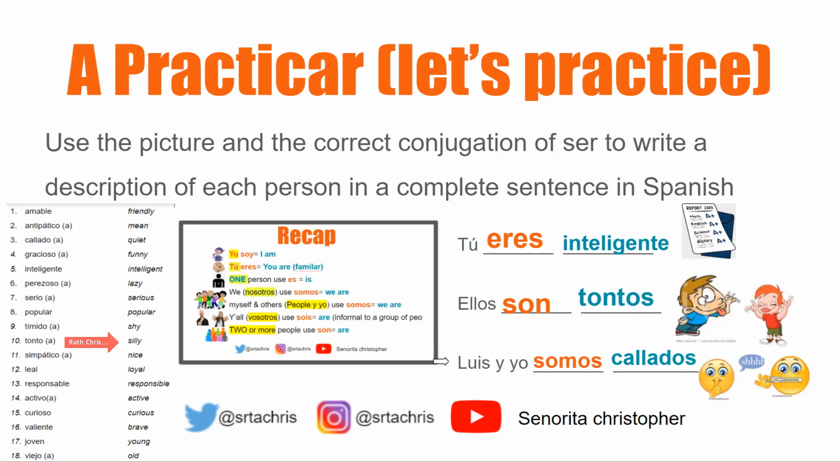Okay, so our next example, we have Luis y yo. Now remember, we talked about this. Whenever you have a person's name and yourself, remember yo means I, so we're saying we did something. I'm talking about we did something. I'm including myself in the group. Myself and others, person's name y yo, we use somos. And then on our vocab list, the word for quiet, number 3, is callado.